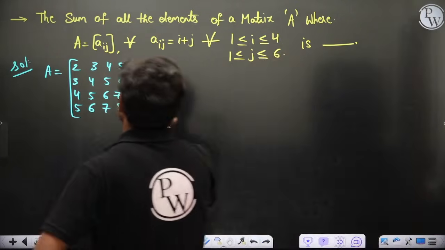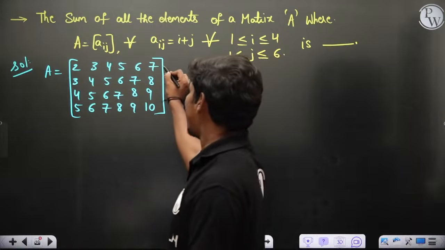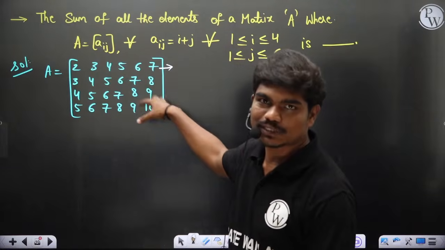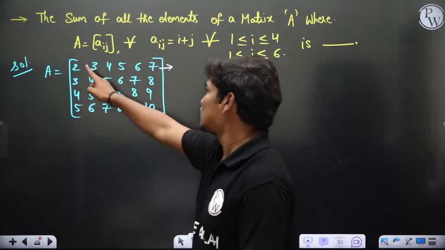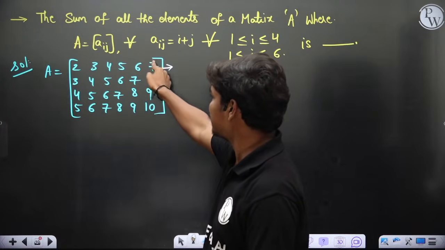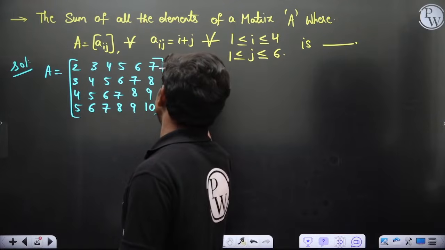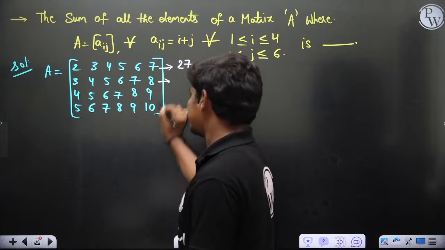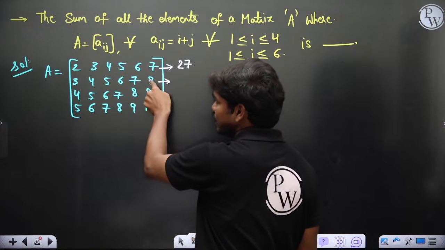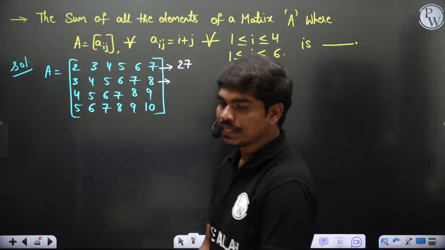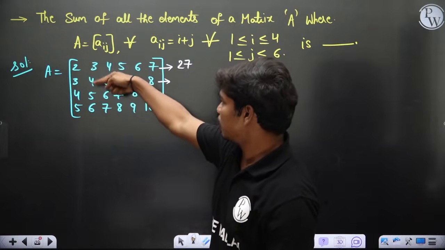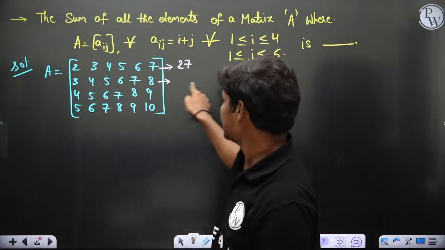Let's see here. I'll tell you one thing, guys. If you add these numbers, how much do I get? Of course, I'll tell you a nice way to solve this question, but I'm just giving some idea. 2 plus 3, 5, 5 plus 4, 9, 9 plus 5, 14, 14 plus 6, 20, 20 plus 7, 27. This is 27. Now, if you observe a little carefully, this number is 1 more than this. Similarly, every number is 1 more than its previous row number. If this is 27, can anyone tell me what is the sum of these values? Every number is 1 more than the previous number. So total you have 6 numbers.